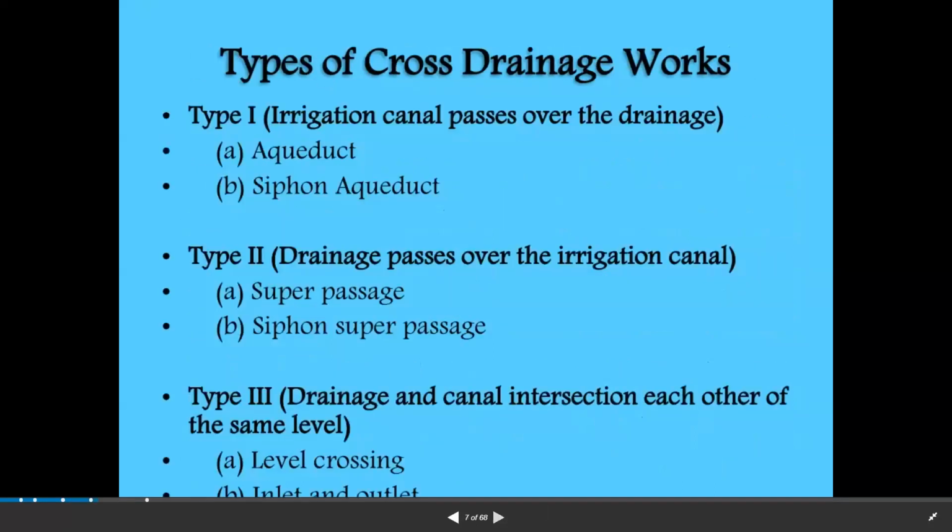Next. Depending upon the bed level of the canal and the bed level of the natural stream or river, the cross drainage works are classified as follows. First one is type 1 cross drainage work.